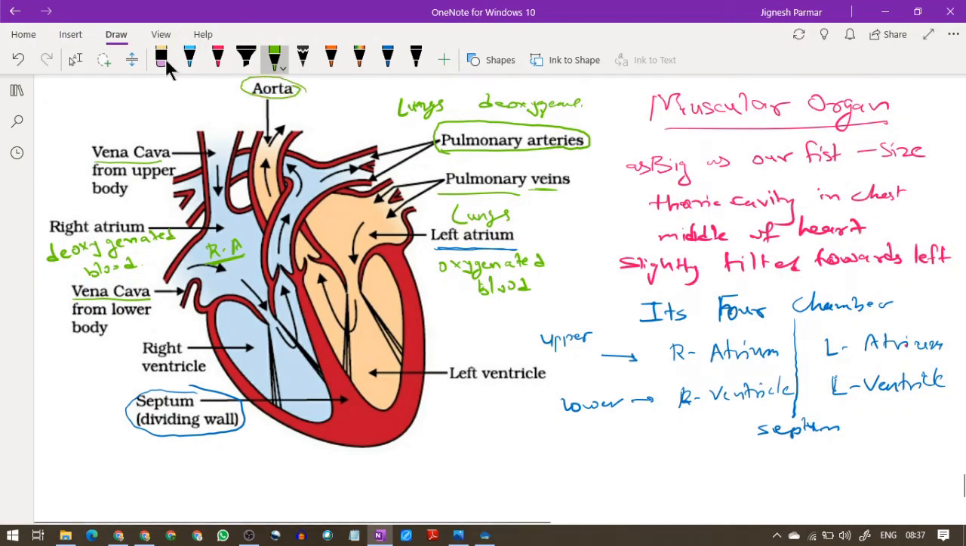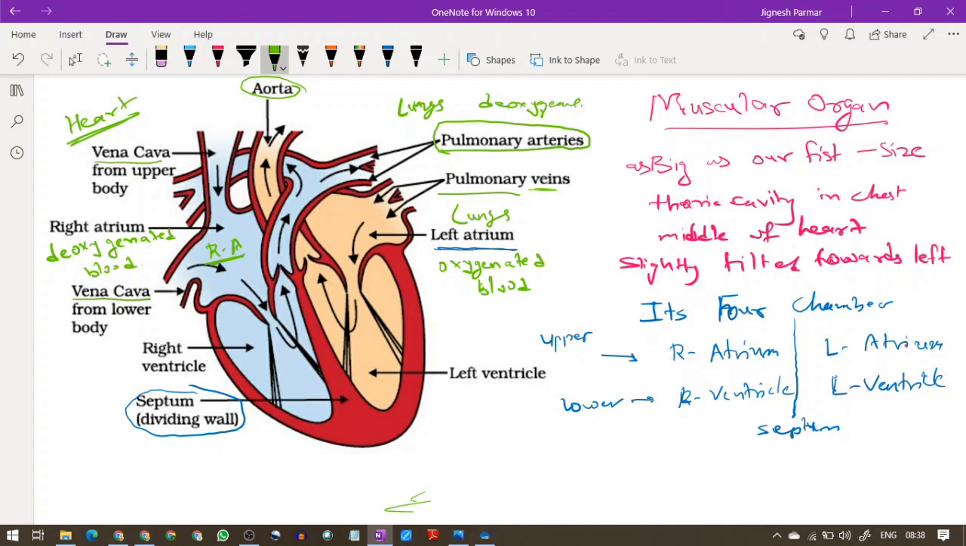So this is what it is called, and this is what we have to understand. This is the section of the heart, and we have studied very nicely how a muscular organ, a pump called the heart, helps us circulate blood in the whole body.